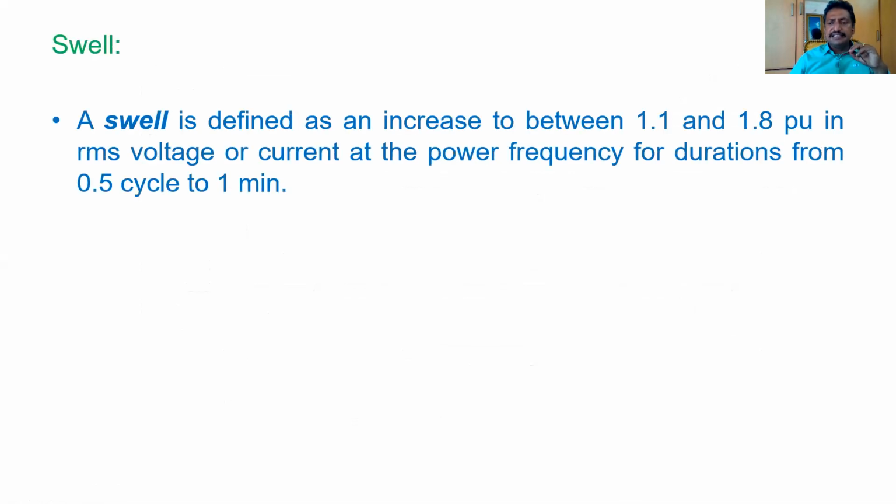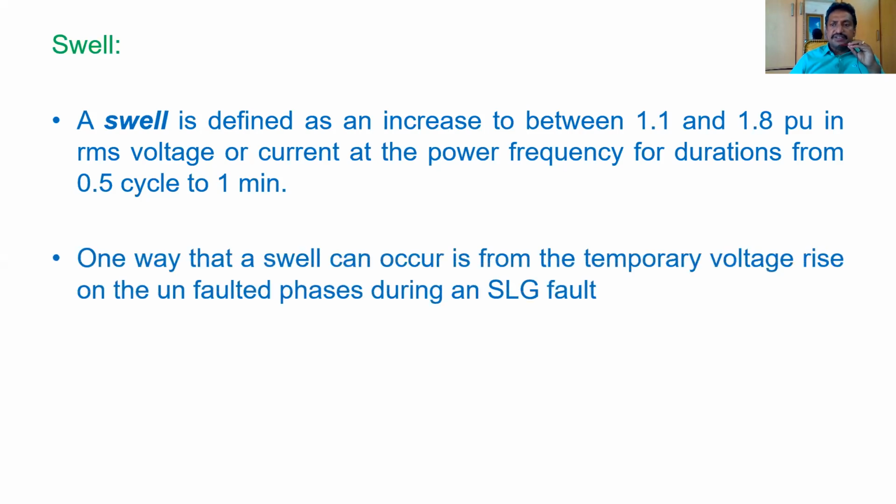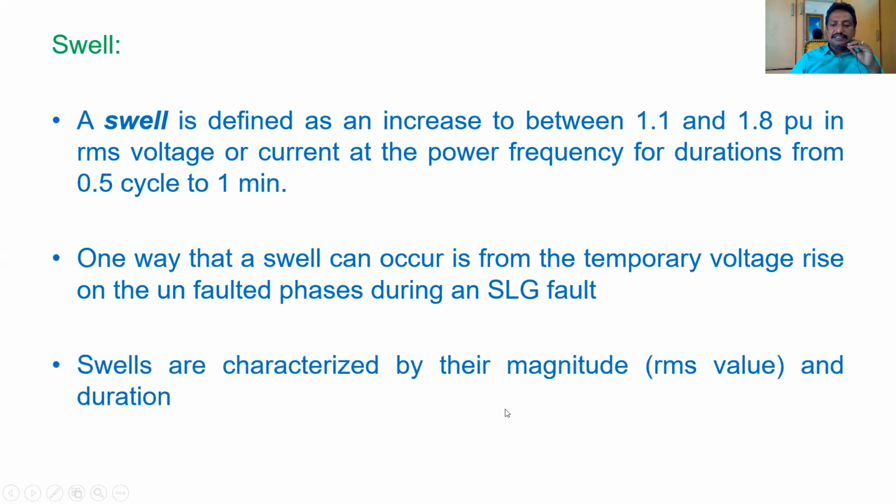The swell is defined as an increase in the voltage magnitude from 1.1 to 1.8 per unit in RMS voltage or current at the power frequency for a duration from 0.5 cycles to 1 minute, less than 1 minute. This variation of the voltage is called a swell. One way that a swell can occur is from the temporary voltage rise on the unfaulted phases during an SLG fault. Swells are characterized by their magnitude and duration.